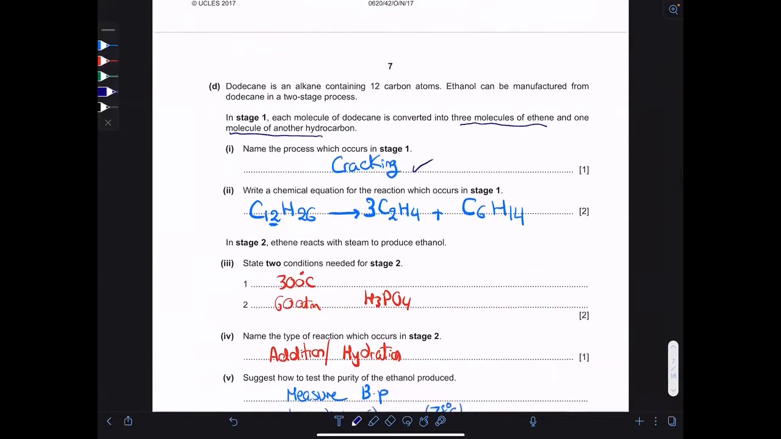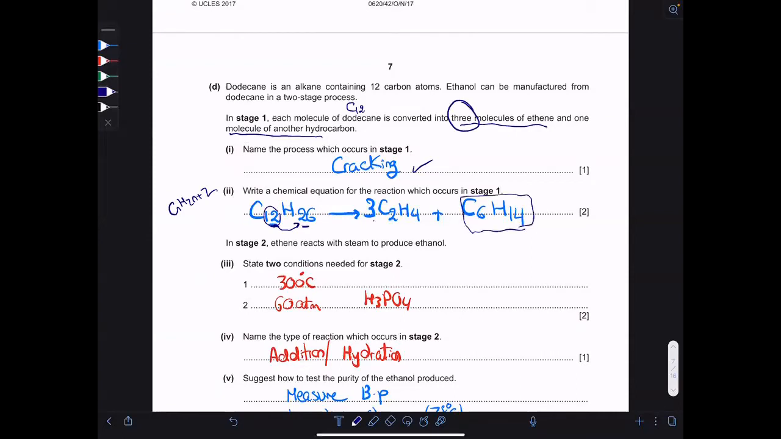Write the chemical equation. So C12H26, which he already gave you the formula of by stating that this is dodecane with 12 carbon atoms. An alkane, if it contains 12 carbon atoms, it must contain 26 hydrogen atoms. Use the general formula of alkanes to know that. And then you crack this alkane and produce 3 molecules of ethene. So don't forget this 3. Then the only remaining elements will be 6 carbon atoms and 14 hydrogen atoms. So this is the equation.